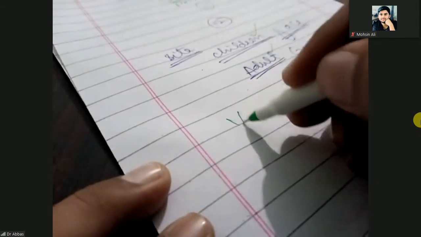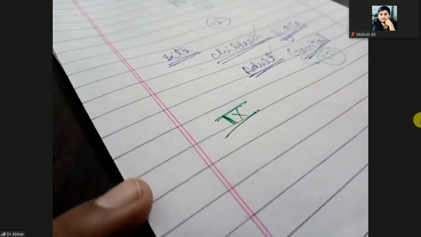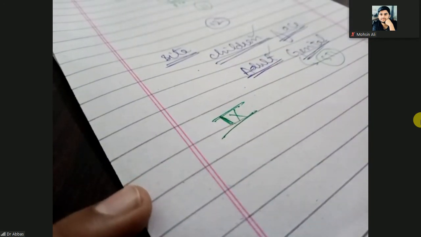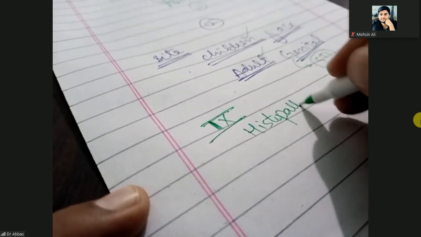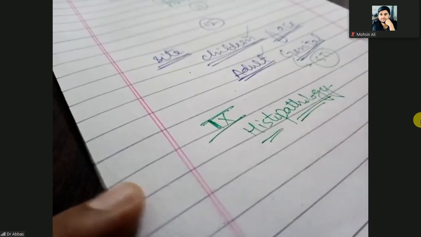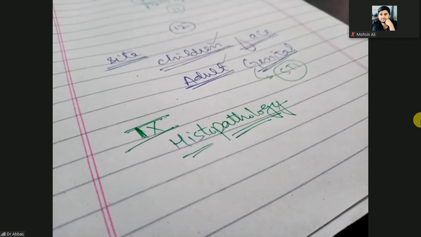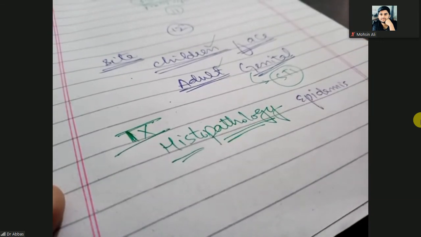So what are the investigations? The investigation for molluscum contagiosum is histopathology. You will do histopathology of the epidermis. You will get some part of the epidermis, some part of the dermis, and also the dermoepidermal junction.